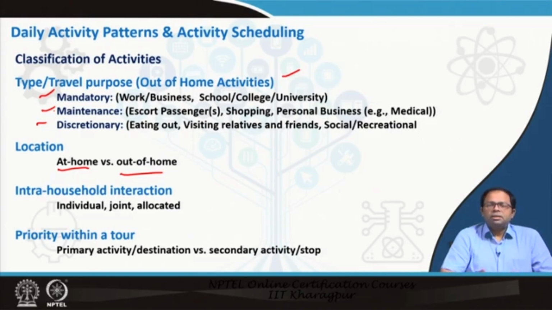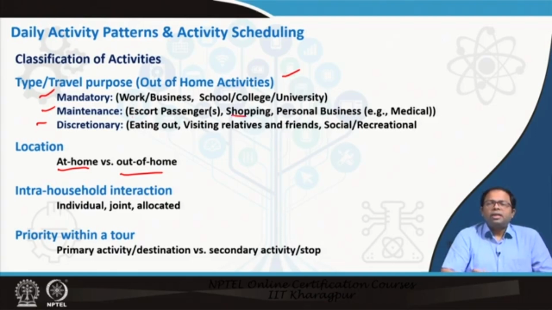What maintenance activities? These are also important activities, like escorting passengers, like escorting my kid to school. The kid has to go to school, so somebody has to escort. So I am escorting him or her. That means it's an important tour, a tour which has to be done, but it's a maintenance tour. I am supporting somebody else in the family, or I am supporting the household.